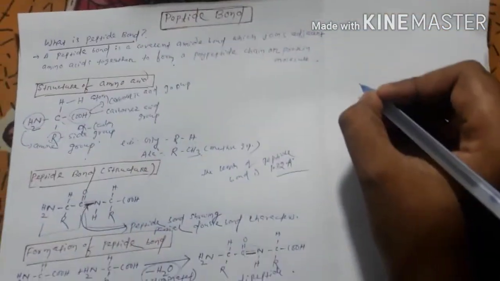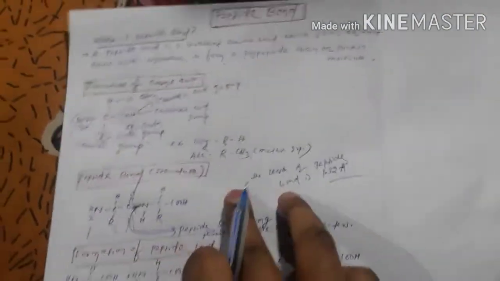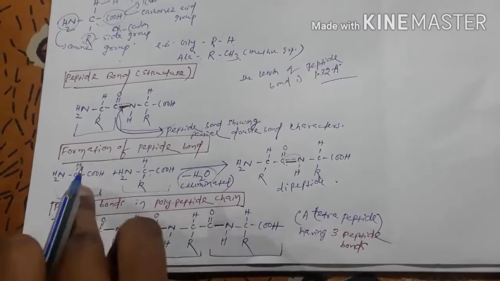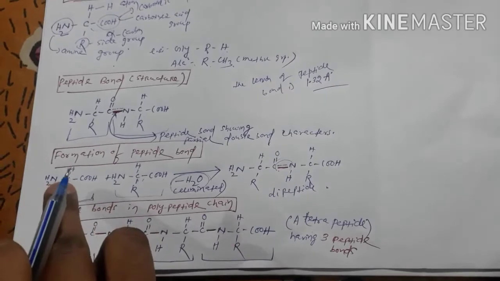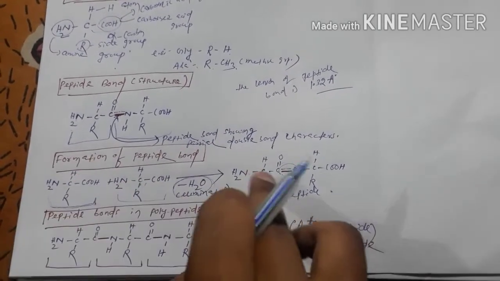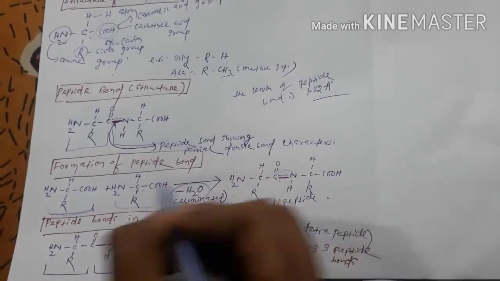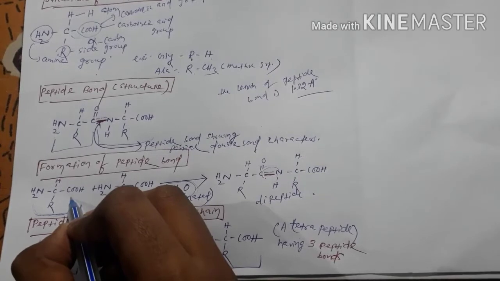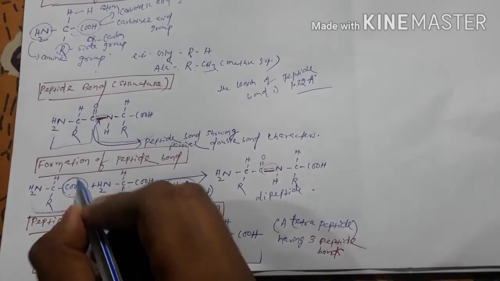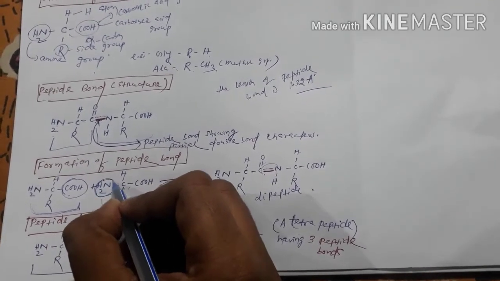I will not draw the complete structure of the two amino acids. I have already said there are amino acid 1 and amino acid 2. They react together to form a peptide bond or dipeptide, eliminating a molecule of water. The reaction occurs between the carboxylic group, COOH, of one amino acid and the amine group of another amino acid.